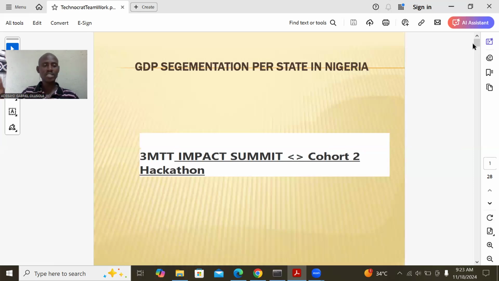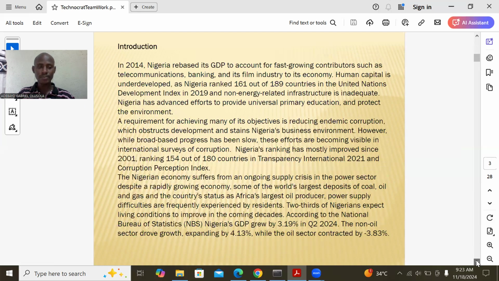Here, our interest is that we want to know the internally generated revenue of each state and how they are performing per state.